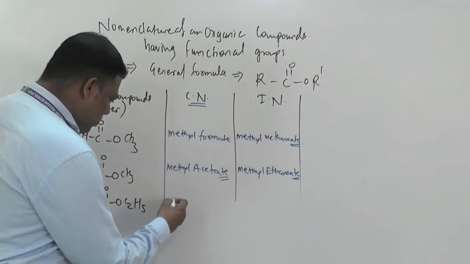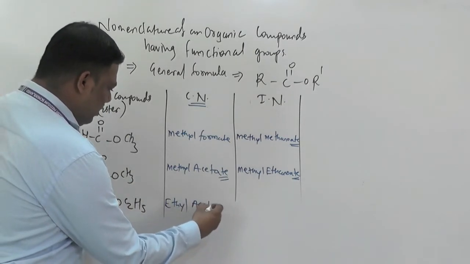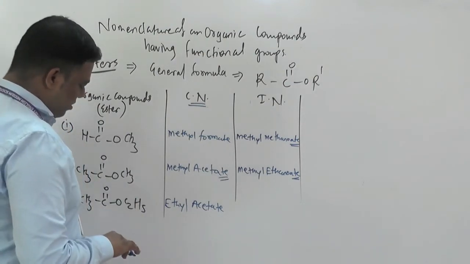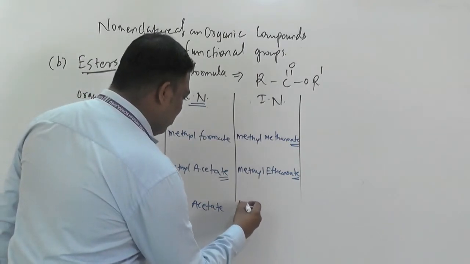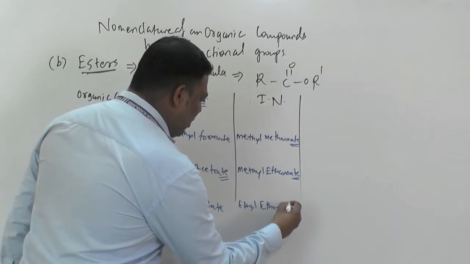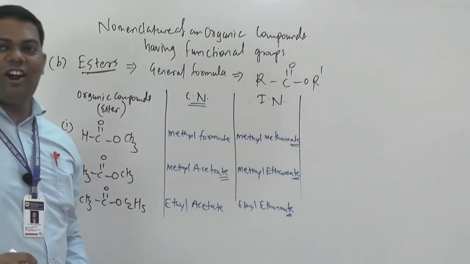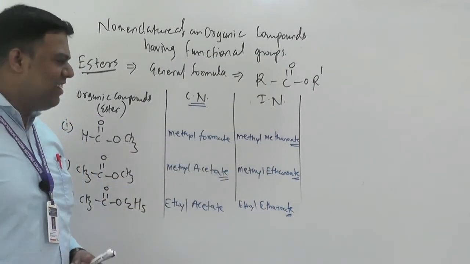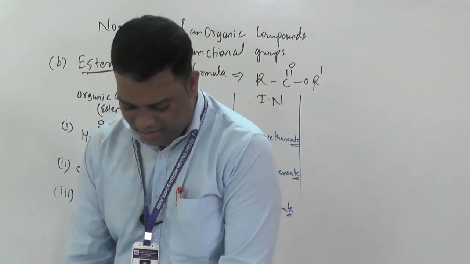Name: ethyl acetate, and whatever IUPAC name is what? Ethyl ethanoate, ATE secondary suffix. Or we can say what? Alkyl alkanoate is what? Ester. Keep in mind, very much important part. Okay.